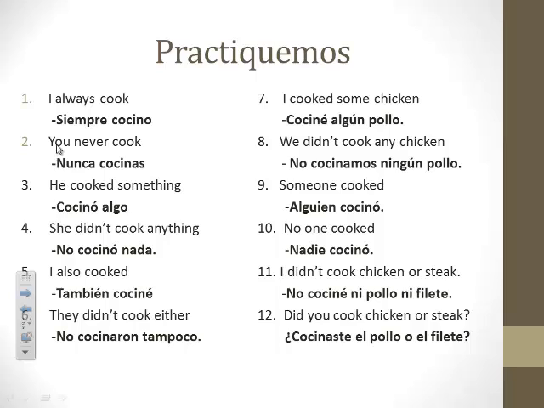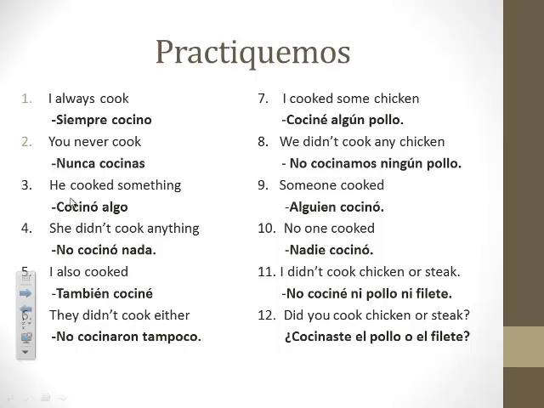Okay, here are our answers. I always cook. Siempre cocino. You never cook. Nunca cocinas. Here, I didn't have to make a double negative because my negative word came before the verb. However, if you would have put nunca after, then you would need the no, creating the double negative. No cocinas nunca.